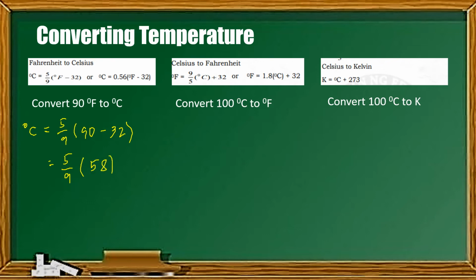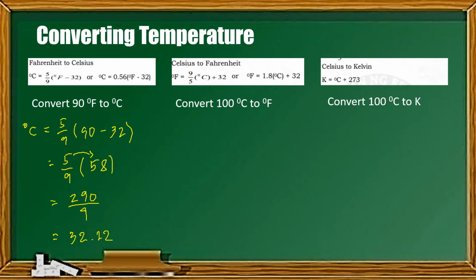Then multiply lang natin yung numerator and then yung whole number, that is 5 times 58, and the result is 290. So that will be 290/9. And for our final answer, we have to divide 290 by 9, and the result is 32.22.